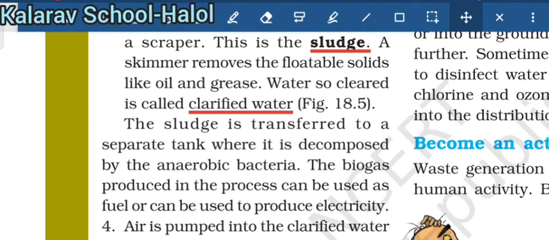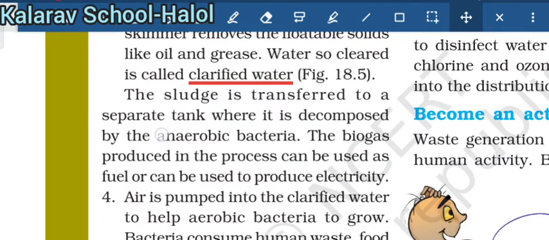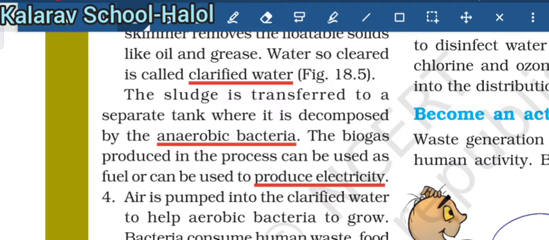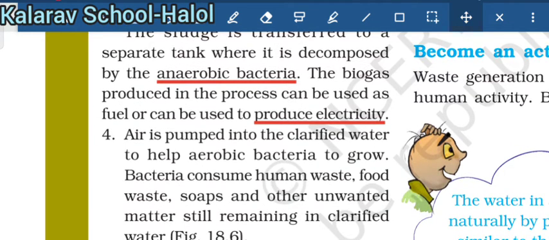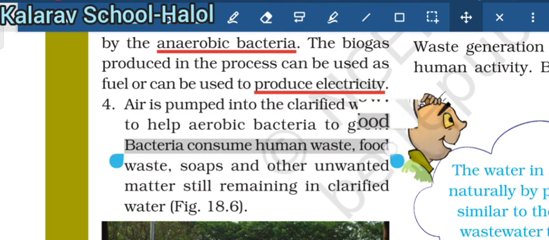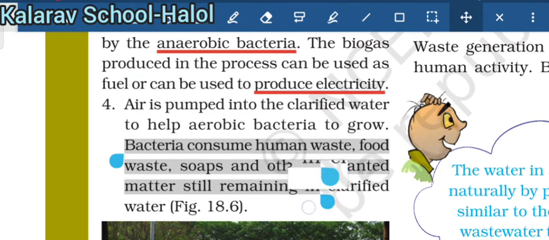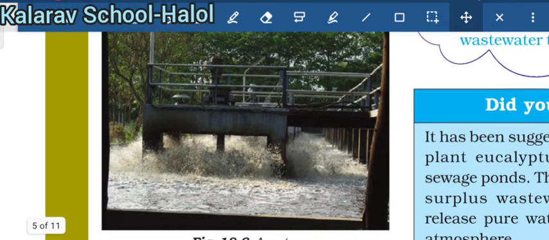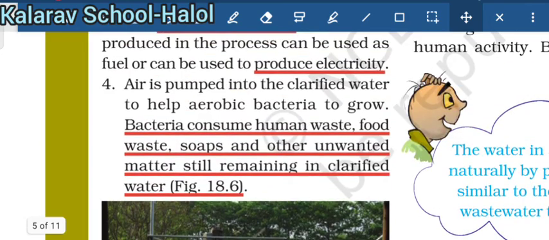The sludge is transferred to a separate tank where it is decomposed by anaerobic bacteria. The biogas produced in the process can be used as fuel and can produce electricity. So the waste material which we get is used for production of electricity. Now air is pumped into the clarified water and the bacteria consume human waste, food waste, soaps and other unwanted matter still remaining in the water. Here is the aerator, which is used to add the bacteria.